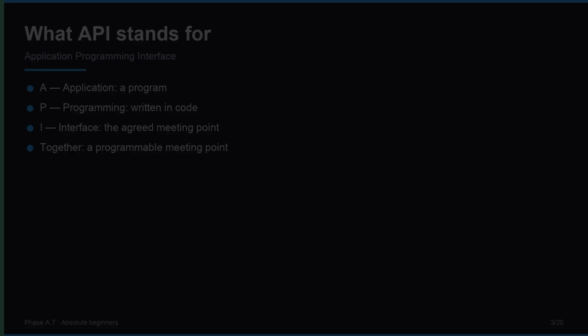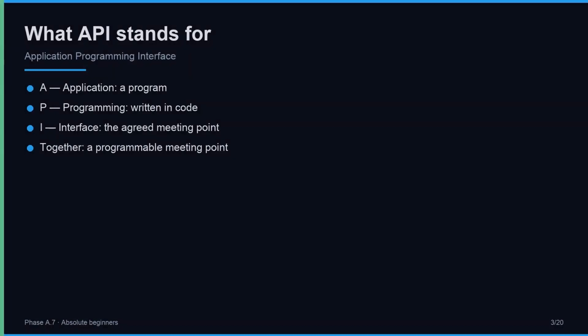Programs learn to talk. Let us unpack the name. Application just means a program, like the apps on your phone. Programming means this meeting point is meant for code, not for humans clicking buttons. Interface is the most important word. It means a shared boundary where two things meet and agree on how to interact.